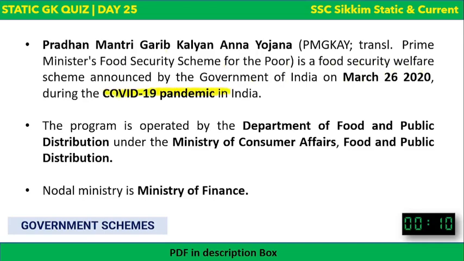Okay, so it was launched during the COVID-19 pandemic, and the exact date can be asked in the exam. It was launched on March 26, 2020. Okay, 2020, and it is also known as Prime Minister Food Security Scheme for the Poor, which translates into Pradhan Mantri Garib Kalyan Anna Yojana. It's operated by the Department of Food and Public Distribution, Ministry of Consumer Affairs, Food and Public Distribution, whereas its nodal ministry is the Ministry of Finance. Okay, so remember it, March 26, 2020, Pradhan Mantri Garib Kalyan Anna Yojana, PMGKAY.